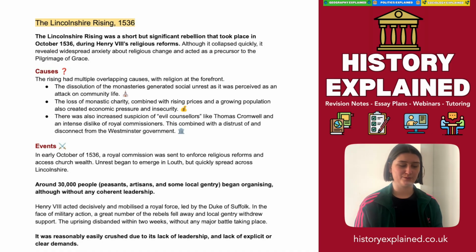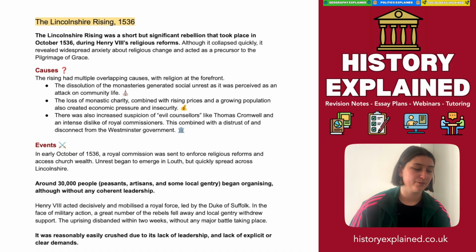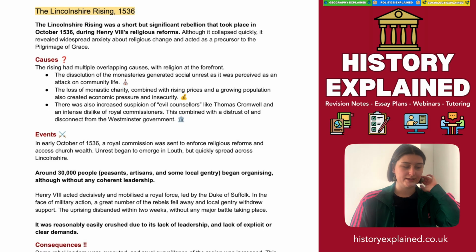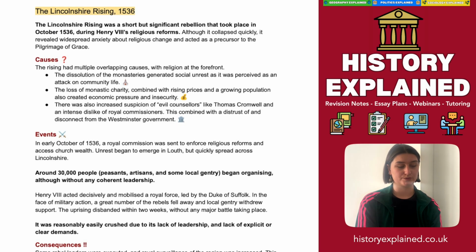This was also combined with a distrust and disconnect from Westminster government, that this community feels very far away from the decision making. Now, in early October 1536, a royal commission was sent to enforce religious reforms and assess church wealth. Unrest began to emerge in Louth, but quickly spread across Lincolnshire. Around 30,000 people, predominantly peasants, artisans, and local gentry, began organising, but without any real coherent leadership.